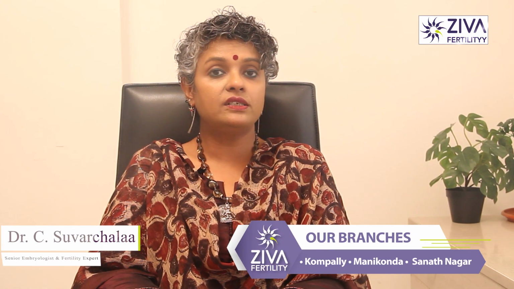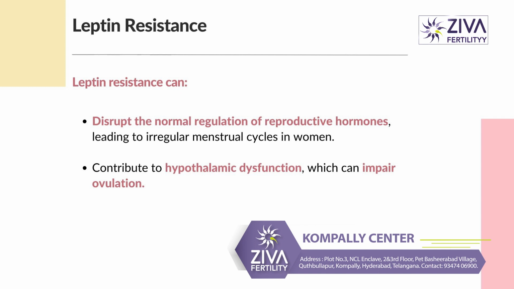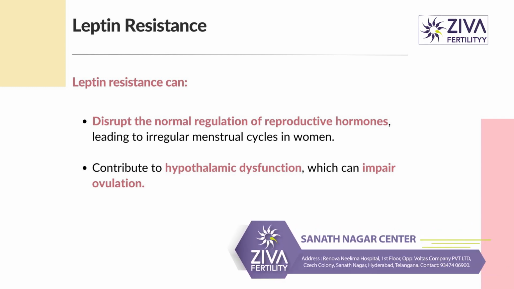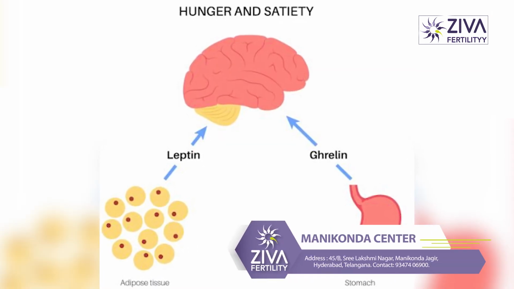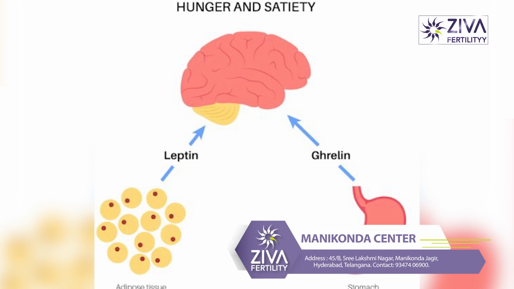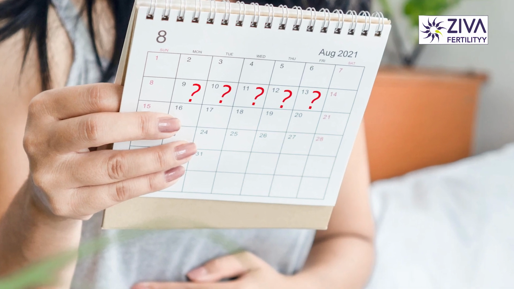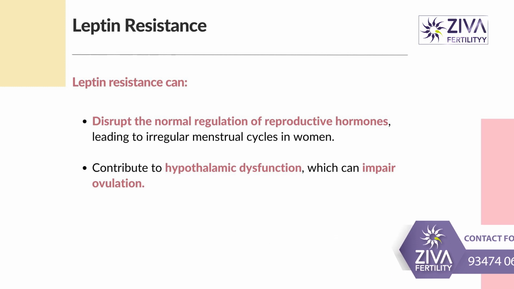Another problem with obesity is leptin resistance. Now, leptin is a hormone produced by fat cells that plays a role in regulating appetite and metabolism. In obesity, the body can become resistant to leptin signals. This resistance can lead to the disruption of normal regulation of reproductive hormones, leading to irregular menstrual cycles in women. It can also contribute to hypothalamic dysfunction, which can disrupt ovulation.